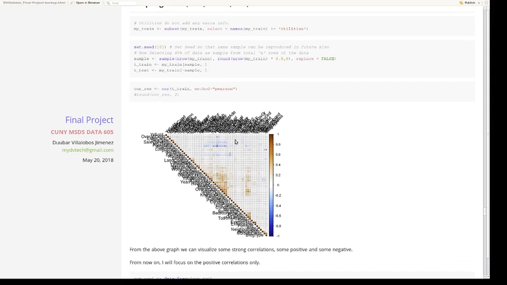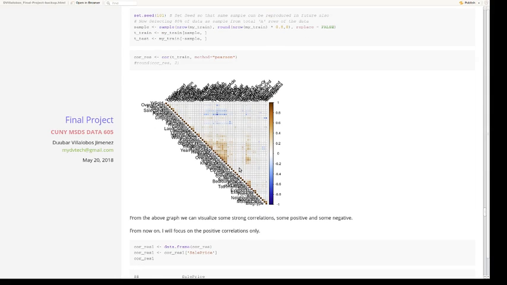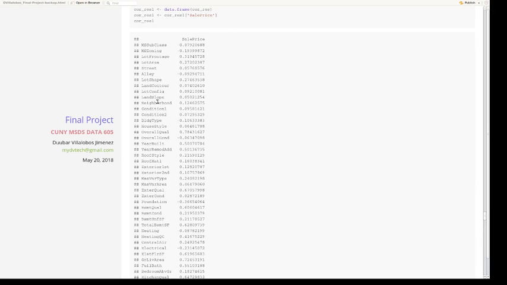From there, I tried to perform some correlations, and from the 57 variables I ended up with this plot over here, in which the red color is a negative and the blue color is a positive correlation. I basically stuck with the positives. I think those are somehow related to the price, and as you can see, we got some positive and negative correlations from the sale price in terms of the other variables.